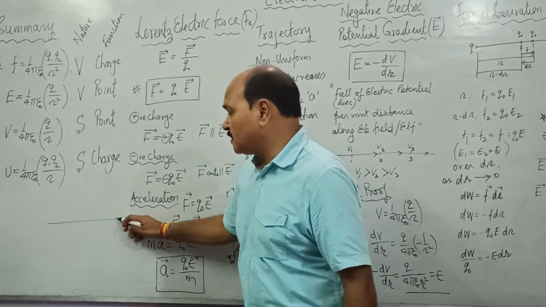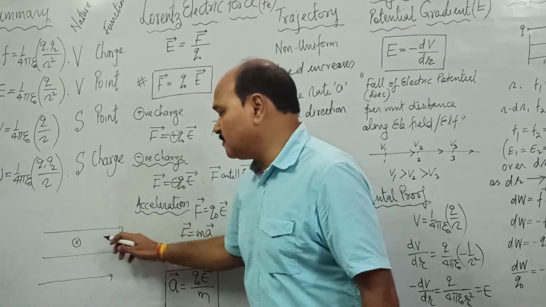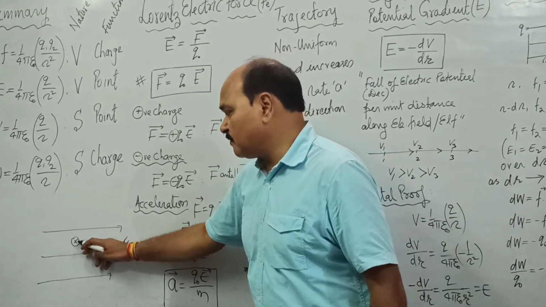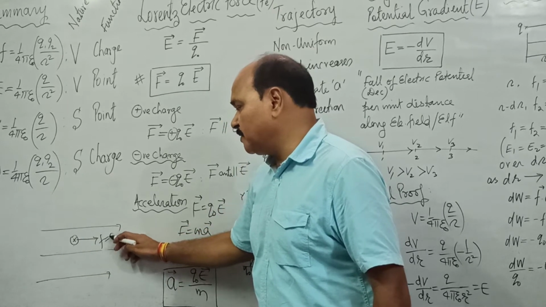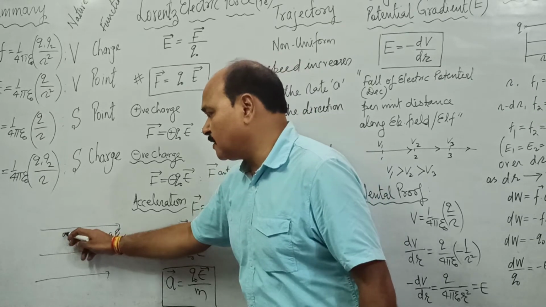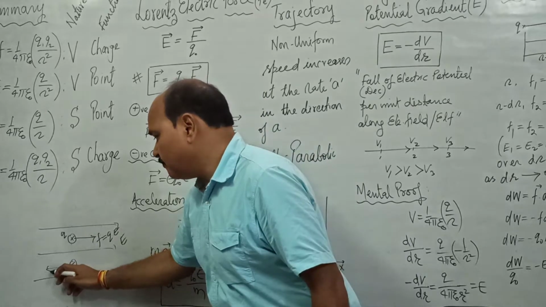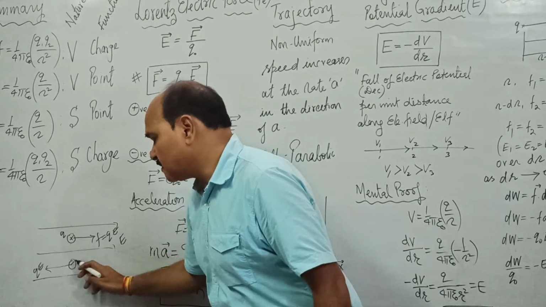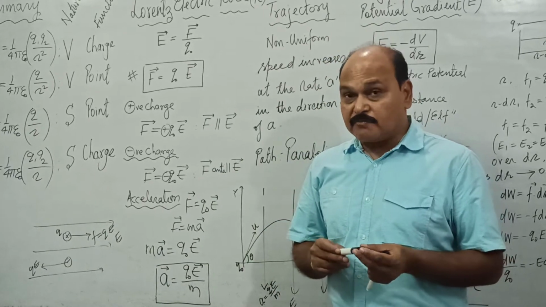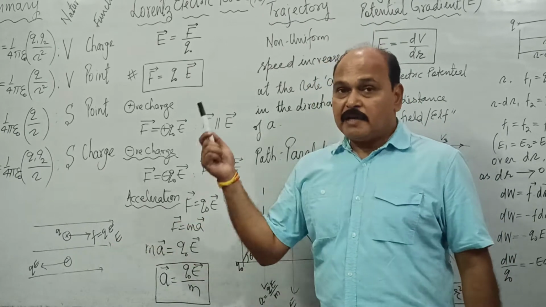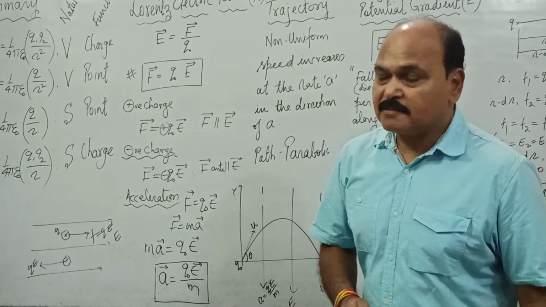If this happens to be the electric field, a uniform electric field, and we place a positive charge, the force over this positive charge would be in the direction parallel to the field. The value of the force would be Q into electric field if Q is the charge. And if this charge is negative, the force is going to be QE, but the direction of force is going to be opposite to the direction of electric field. Positive charges would always move parallel to the field. Electrons would move opposite to the electric field as they are negative charges.